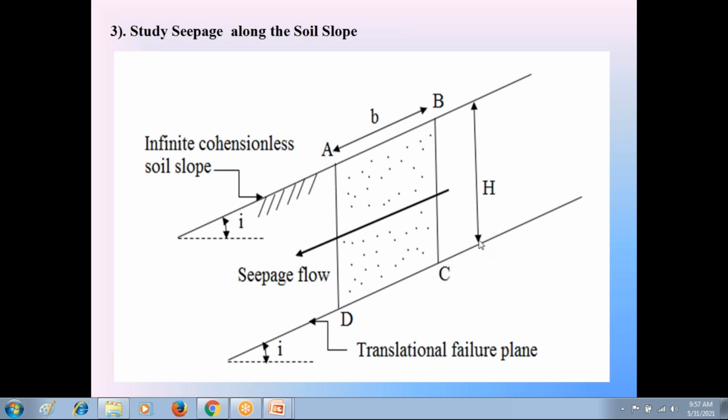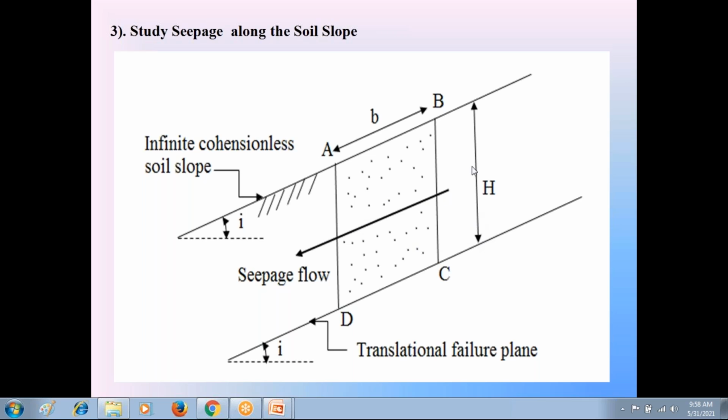Check the vertical height of the seepage flow. H is the vertical height of this seepage flow. The entire soil mass from the surface AB to this failure plane CD is having this seepage flow.